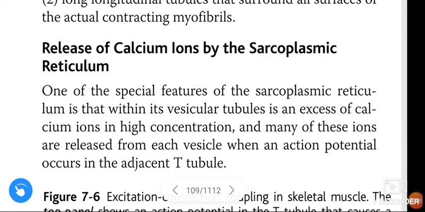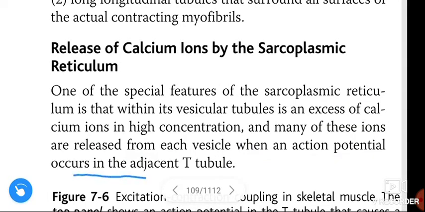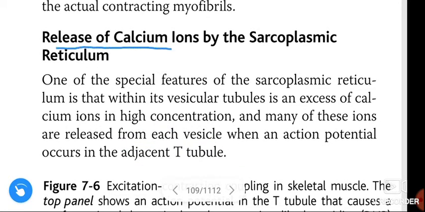Next, release of calcium ions by the sarcoplasmic reticulum.